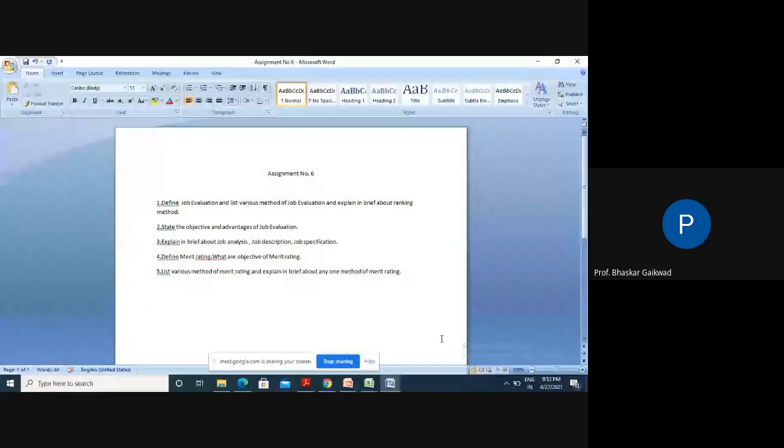In this ranking method, you have to decide the worth of jobs on the basis of certain points: the difficulty of the work, volume of the work, responsibility, supervision of others, knowledge, training, experience necessary, and under which conditions the work is done. So these points are required while making the ranking of the jobs.